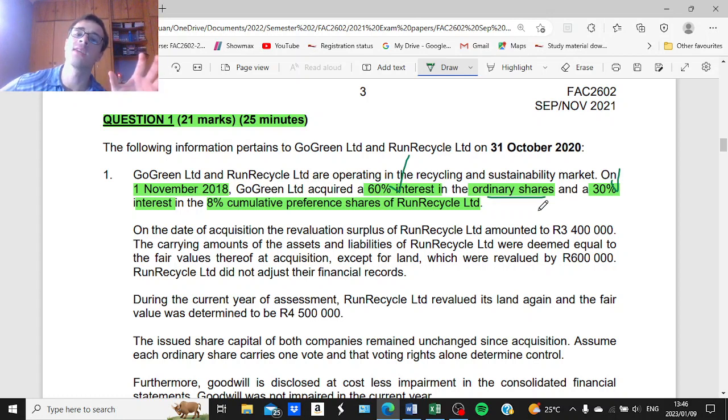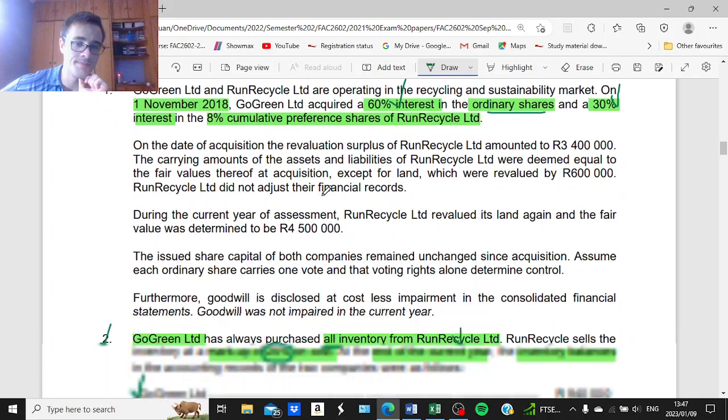Otherwise the parent will not have control over the subsidiary and therefore the group is not formed. So it must exceed 50% for the parent for ordinary share capital. However, for preference share capital, it can be any percentage for the parent, because the preference share capital is not considered in determining control. All right, please make a note of that as well.